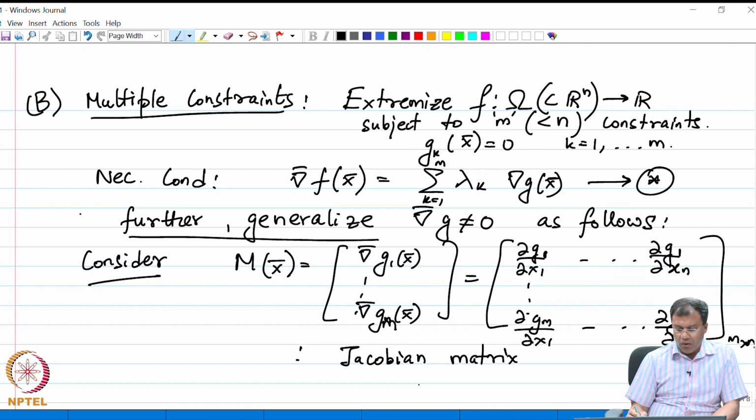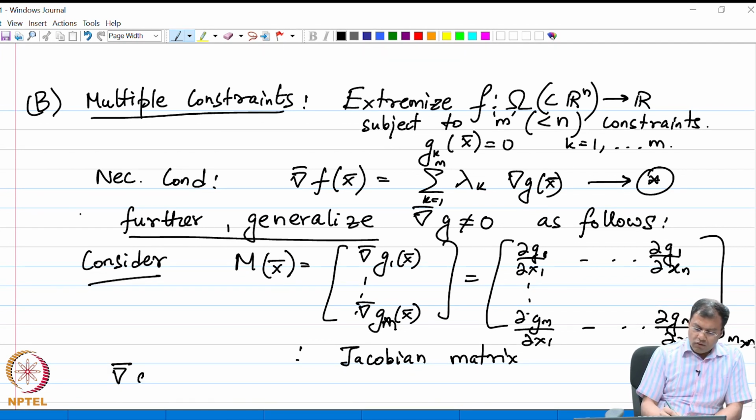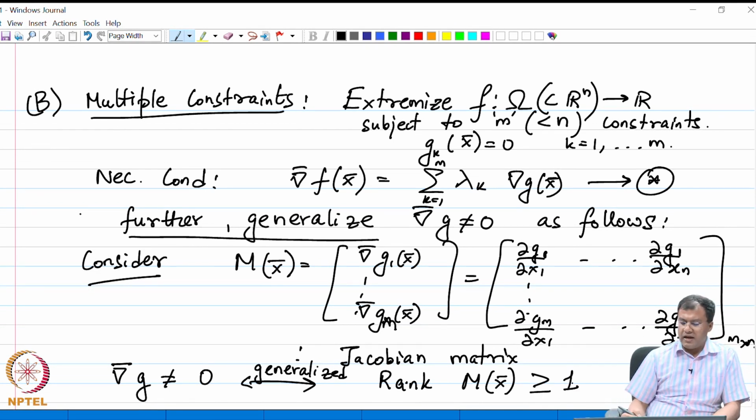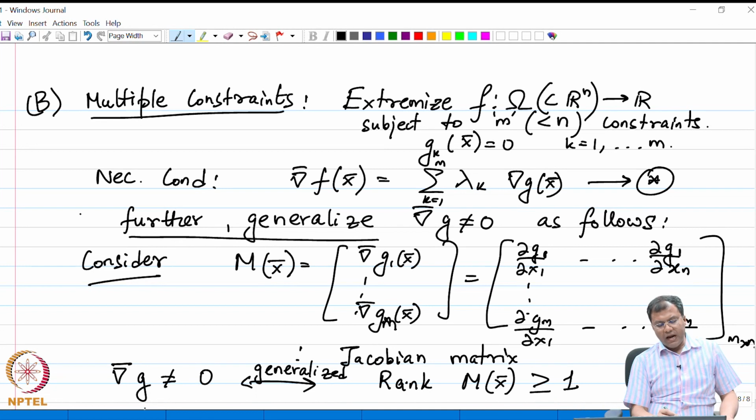Not only that, we need something more. To generalize the condition that grad g is not 0, in this particular case of multiple constraints, it is equivalent to saying that the rank of M of x must be at least 1, which means at least one component of grad g is non-zero. So, there is at least one non-zero row of this Jacobian matrix.